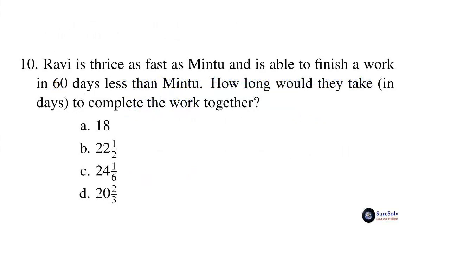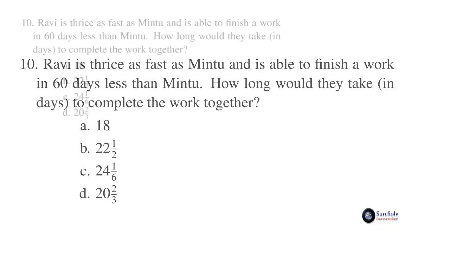Ravi is thrice as fast as Mintu and is able to finish a work in 60 days less than Mintu. How many days would they take to complete the work together?